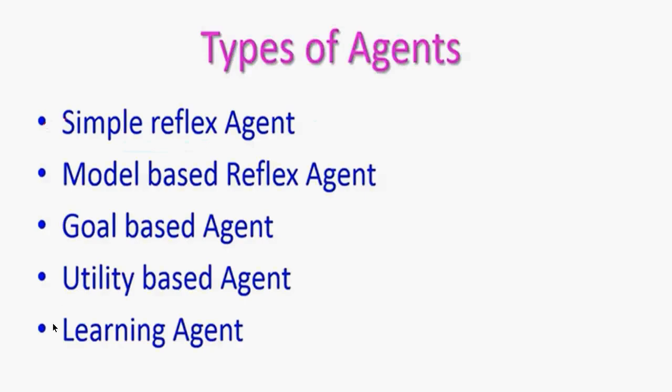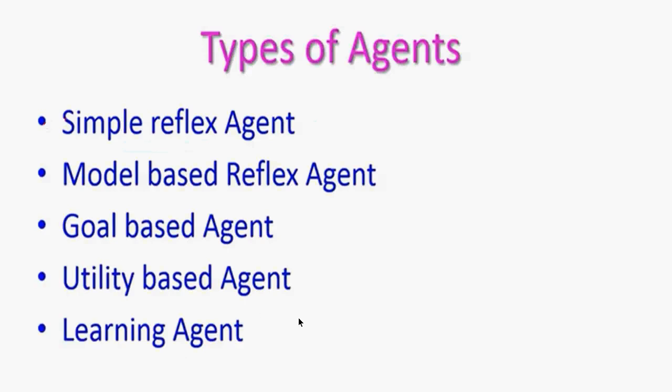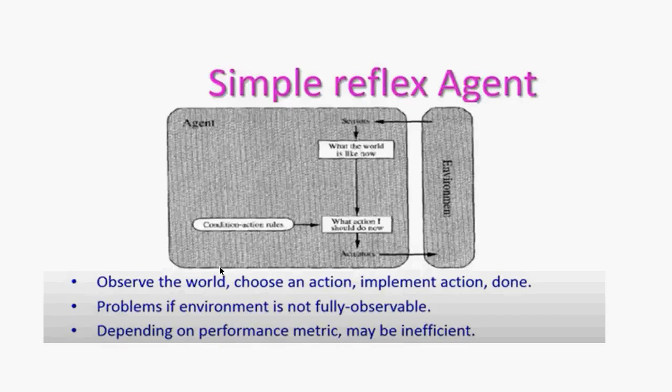A simple reflex agent. We have the simple reflex agent, model-based agent, goal-based agent, and utility-based agent. Then we have learning agents. So according to the generations of AI, we have these types of agents available. So what is this simple reflex agent?